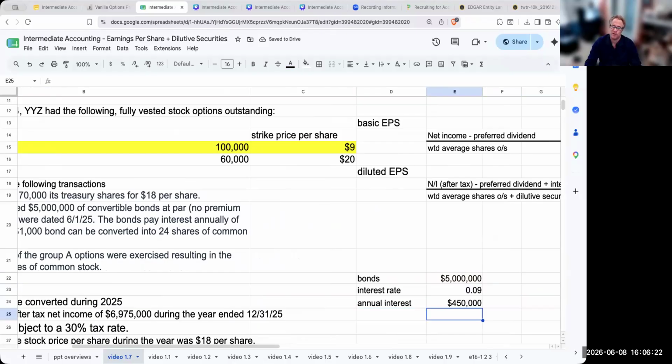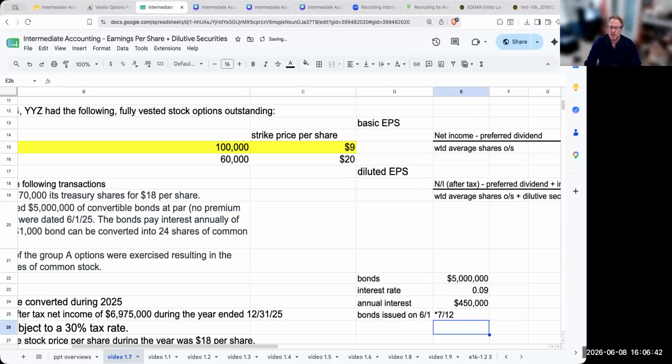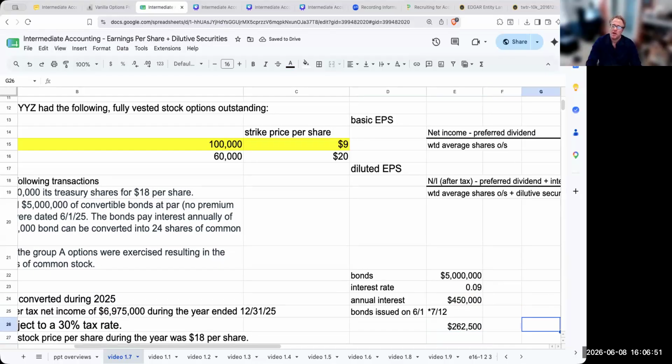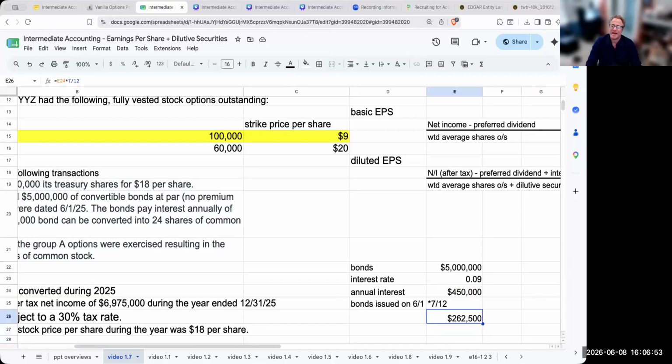However, that is not the droid we're looking for. Because why? The bonds were issued on 6/1. So these are going to be outstanding for June, July, August, September, October, November, December, for 7 months. So I'm going to multiply this by 7/12. When I multiply this 450,000 by 7/12, I'm going to get 262,500.